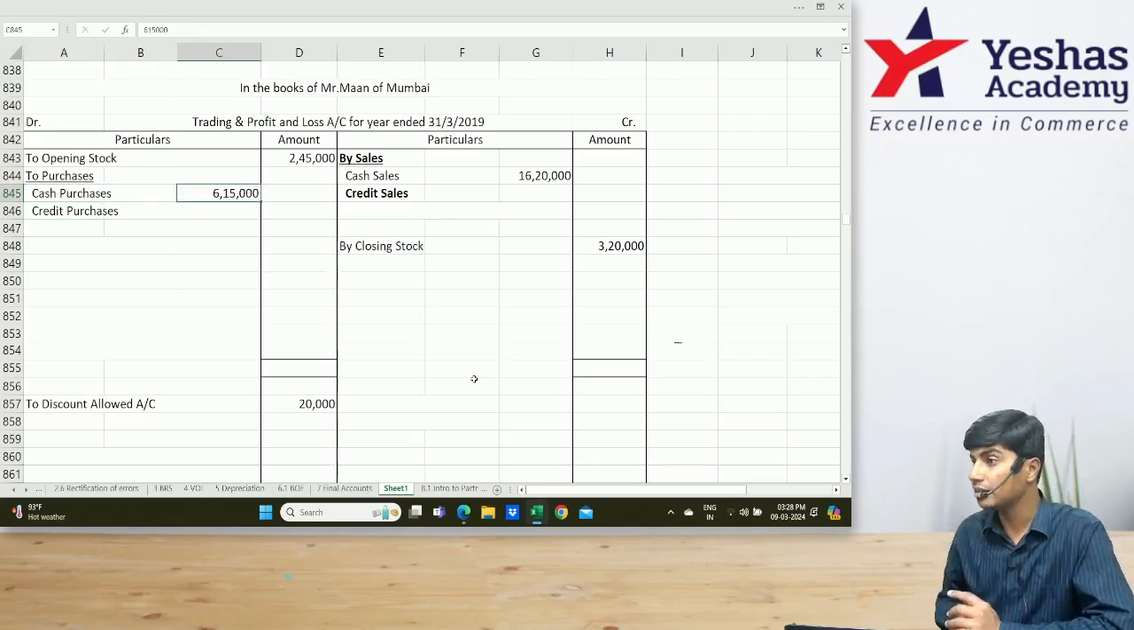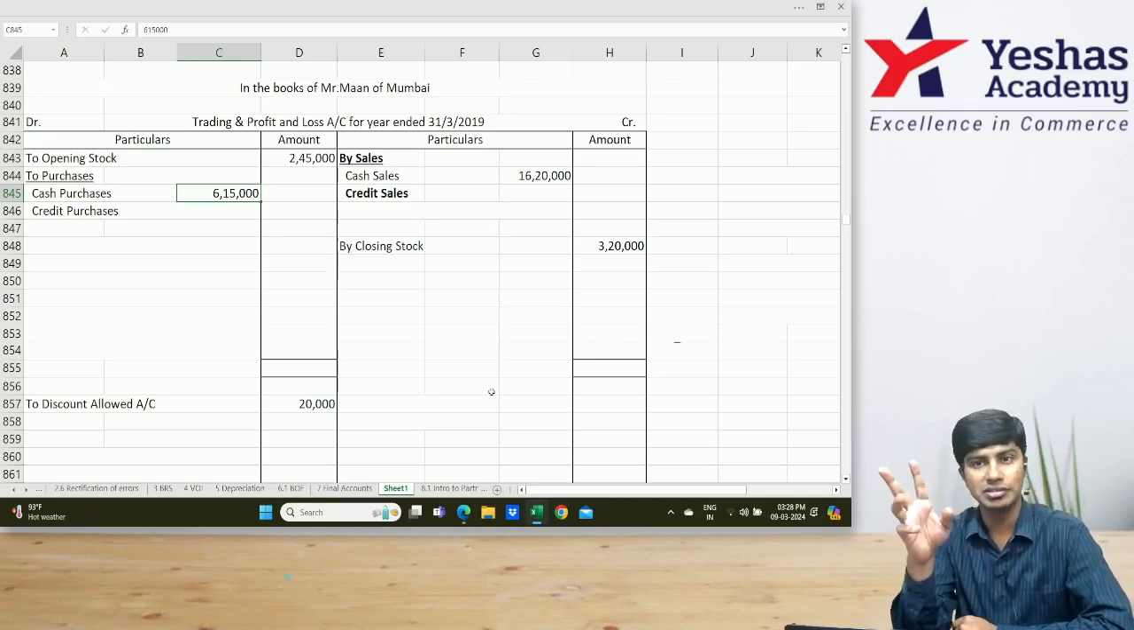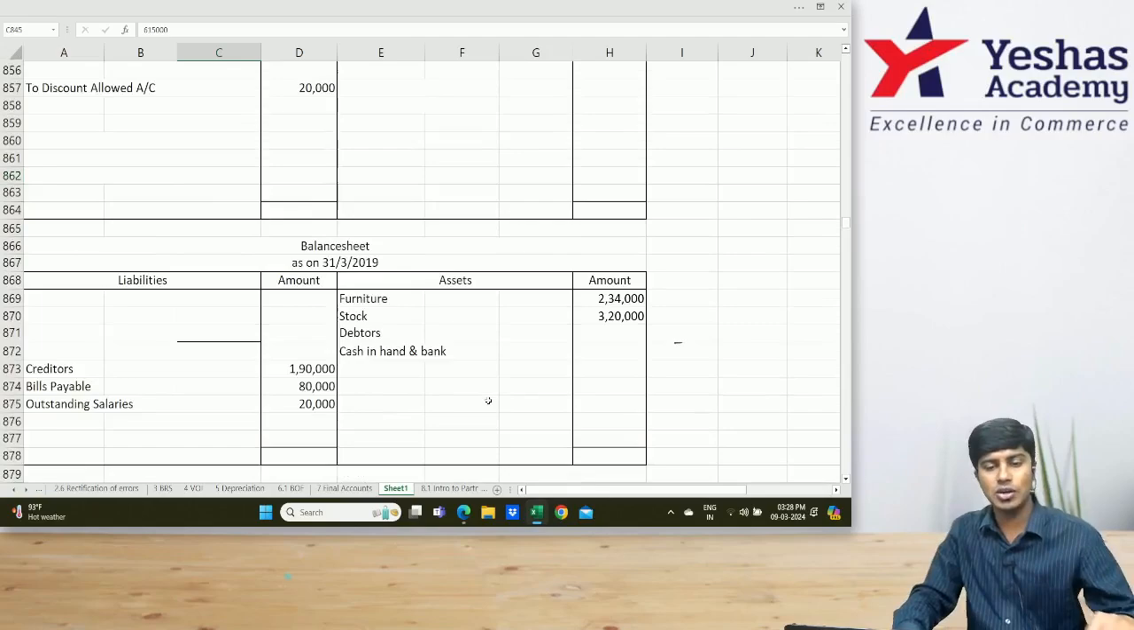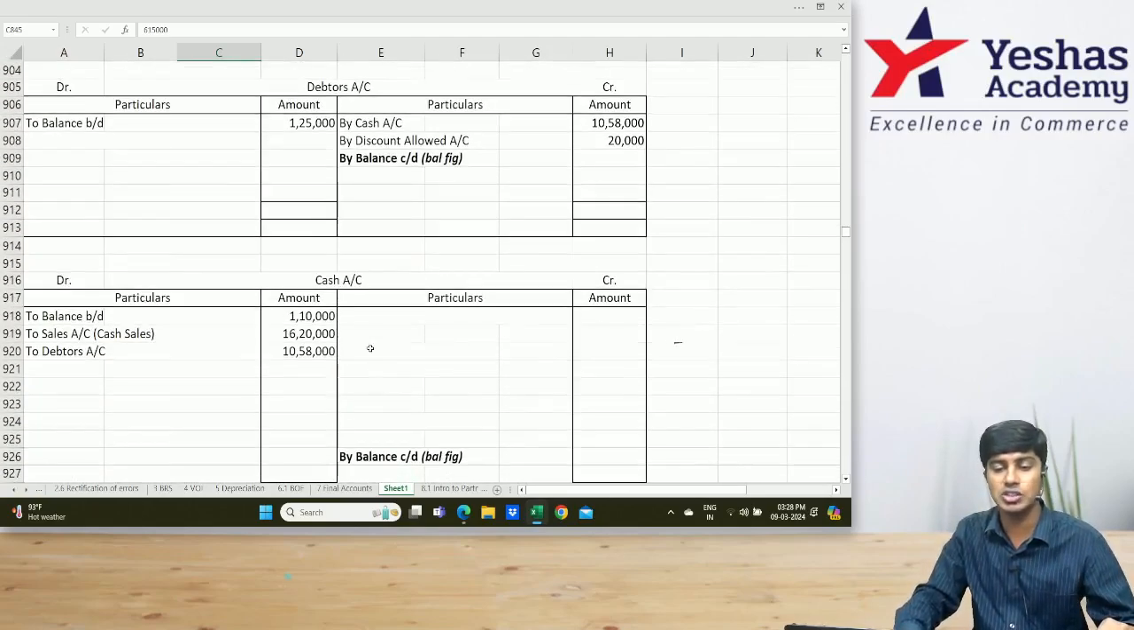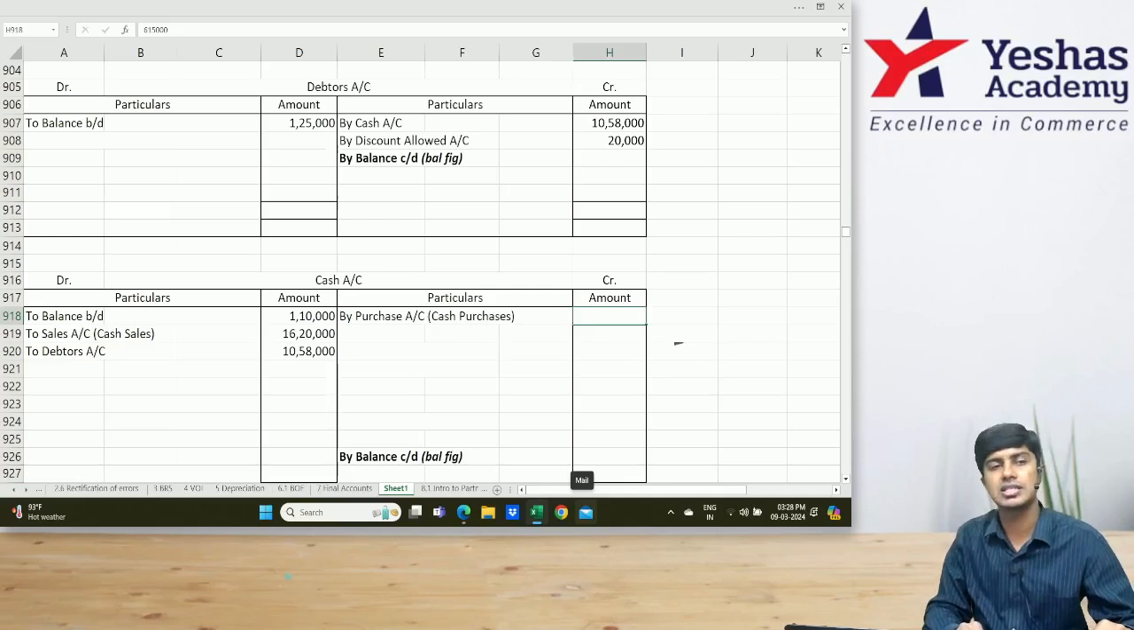6,15,000. 6 lakh. I need to write this cash purchases where else? In our cash account, credit side. Why? The journal entry is purchase account debit to cash. Am I right? So in the cash account, I will write by purchase. Why? Cash is going out, no? Cash is paid. By purchases or by purchase account, cash purchases 6 lakh.